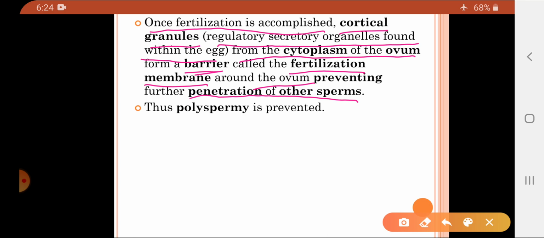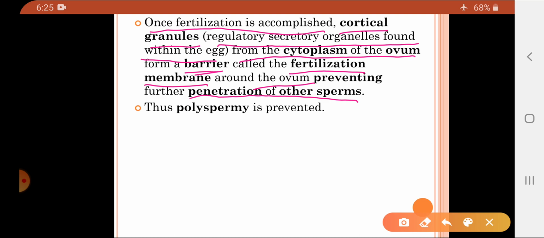prevented. Now we know that millions of sperm can enter through one insemination. So basically, fertilization occurs by the fusion of one sperm and one ovum. So the cortical granules found in the cytoplasm of the ovum form the fertilization membrane around the ovum once the process of fertilization has completed.